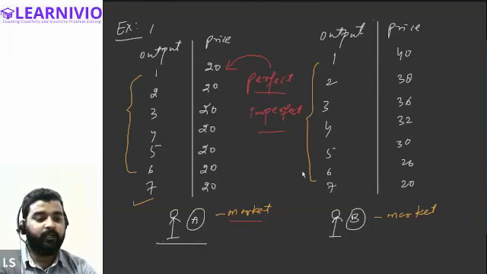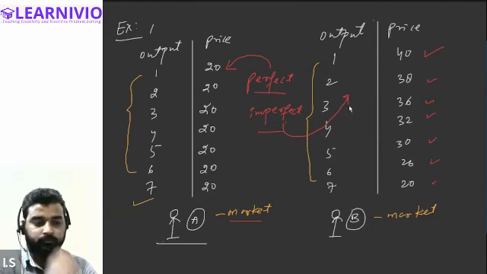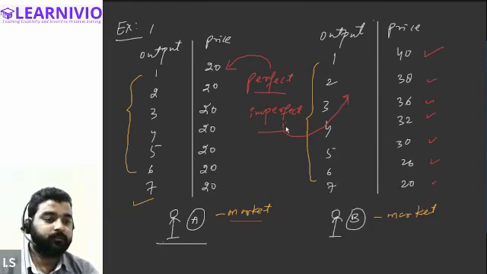But Mr. B, in order to sell more quantity, is required to reduce the price. Earlier he was charging 40 rupees, then 38, 36, 32, 30, 26, and 20. So you can clearly see that prices are declining. This kind of market is called imperfect competition, and the other is called perfect competition.